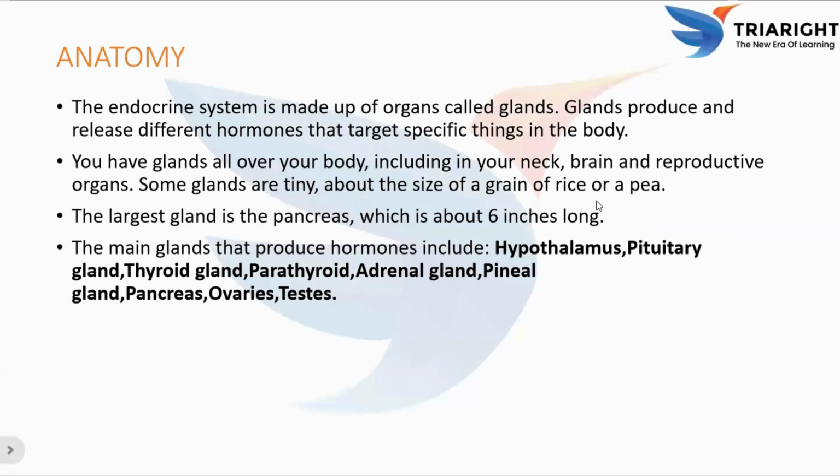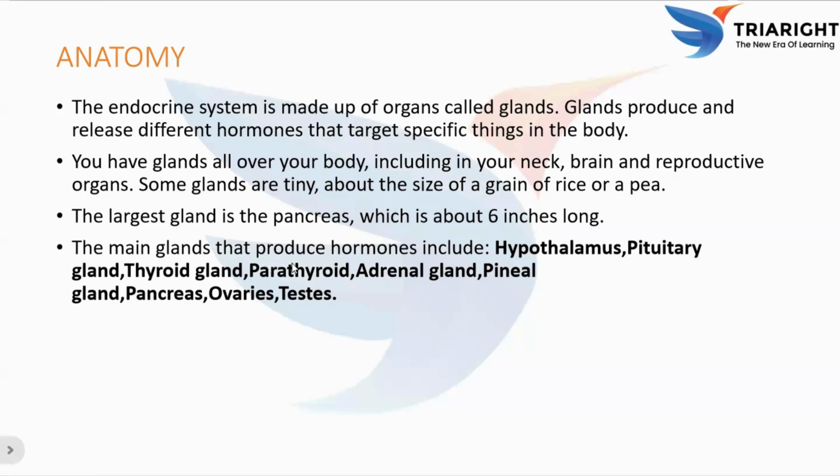And what are the locations of glands? Glands are found all over the body, in the brain, neck, abdomen, and also reproductive organs. Some glands are tiny, about the size of a grain of rice or a pea, while others are larger. What is the largest gland in the endocrine system? It's the pancreas, which is about 6 inches long. It has both an endocrine hormone-producing function and an exocrine digestive enzyme-producing function.